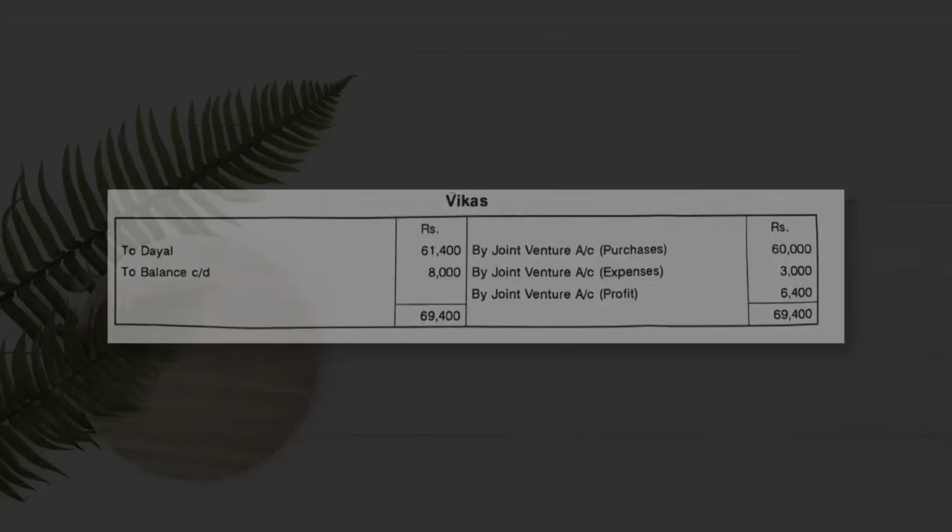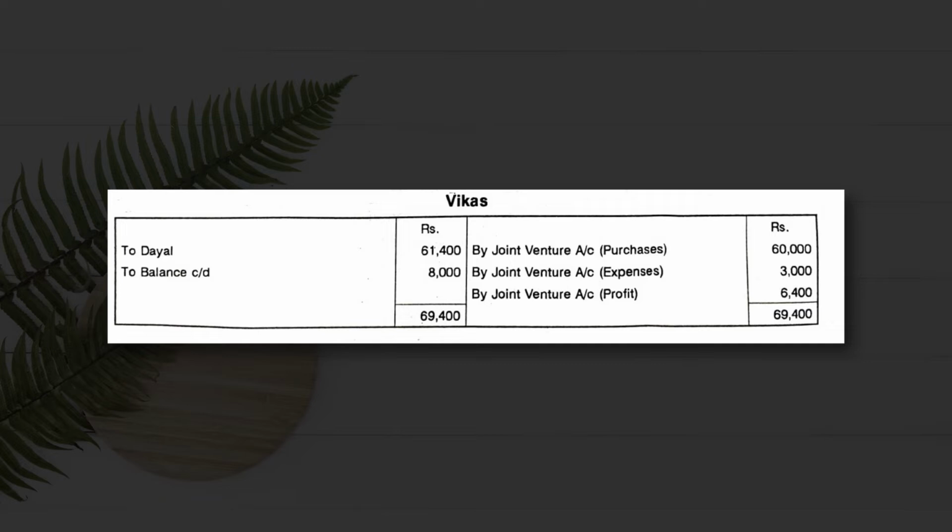When Del Credere commission is given by the consignors to the consignee, in such a case the bad debts amount is always borne by the consignee, not by the consignor. Therefore this 1,000 rupees will be borne by Dayal and Company, and so it is not taken into account while preparing the joint venture account. Now we are preparing the books of account in the books of Ashok.